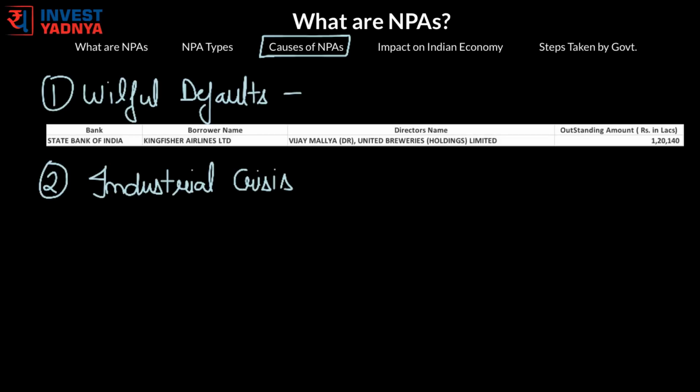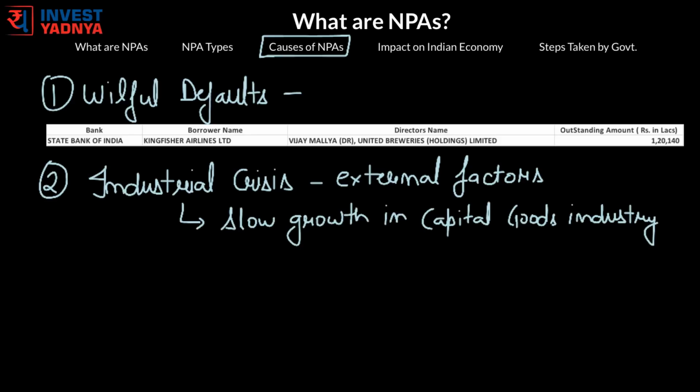Second most common is industrial crisis. It is one of the external factors affecting NPAs in the country. Industries depend on banks for funding various of their projects. In case of a crisis in the industry, companies may find it difficult to pay back their liabilities, which puts them into the NPA zone. A big reason for increasing NPAs in India in the last few years was very slow growth in the capital goods sector such as metals, engineering, infrastructure, etc.